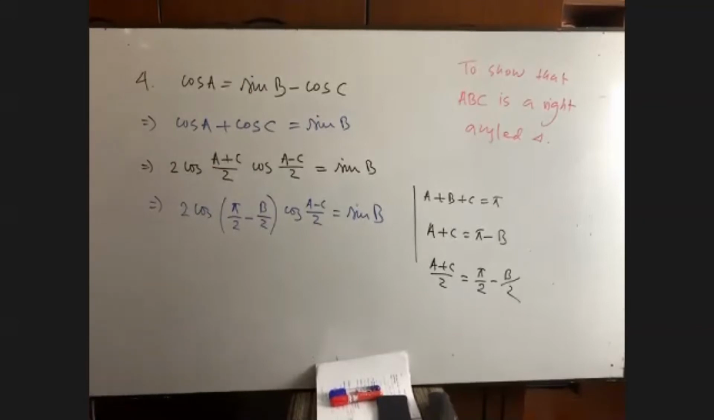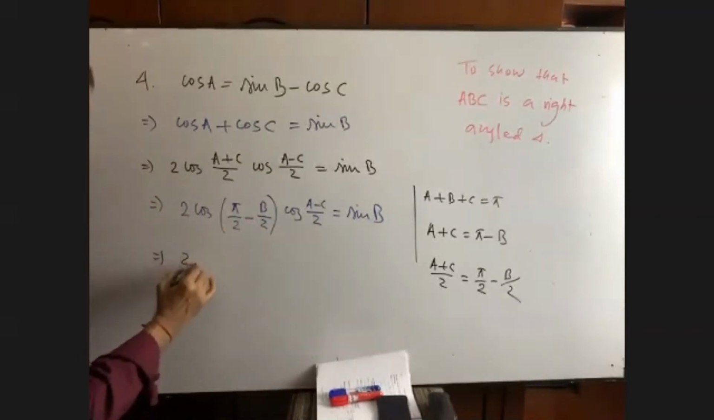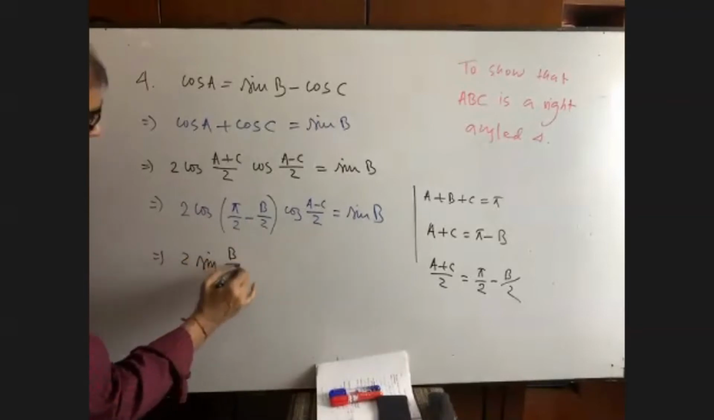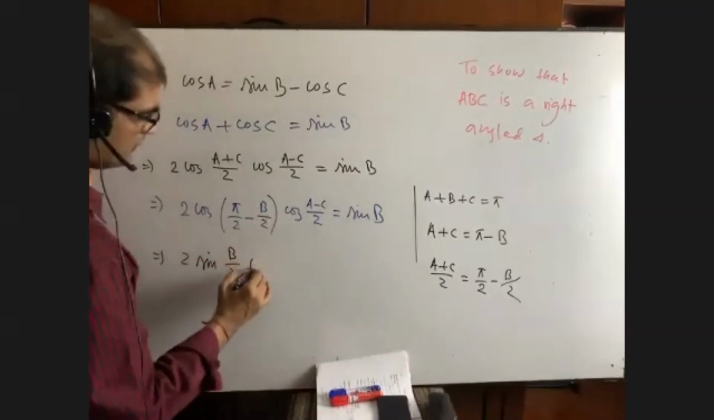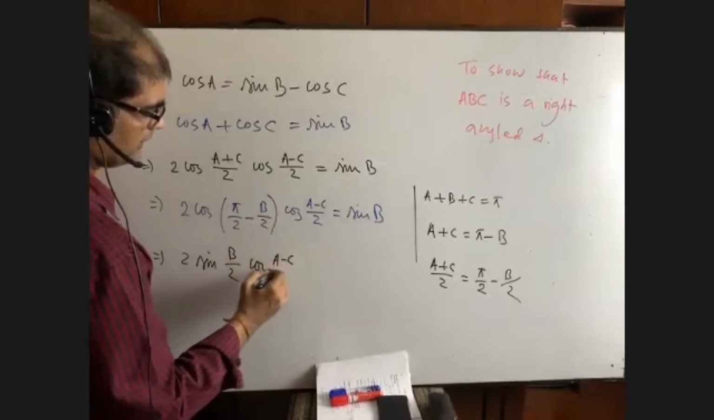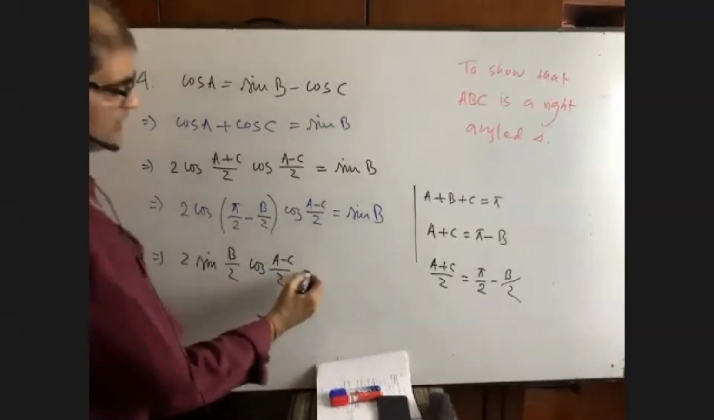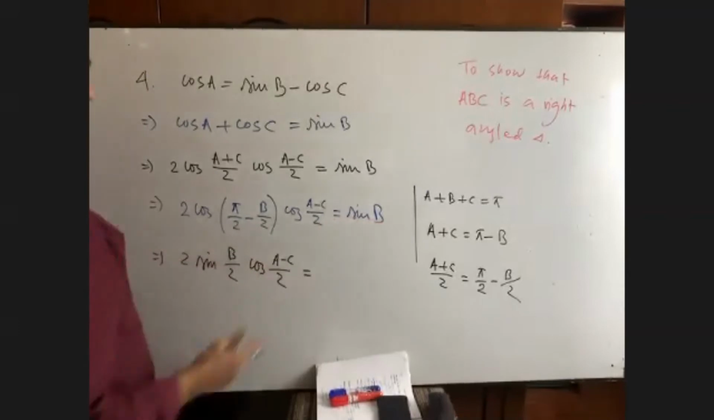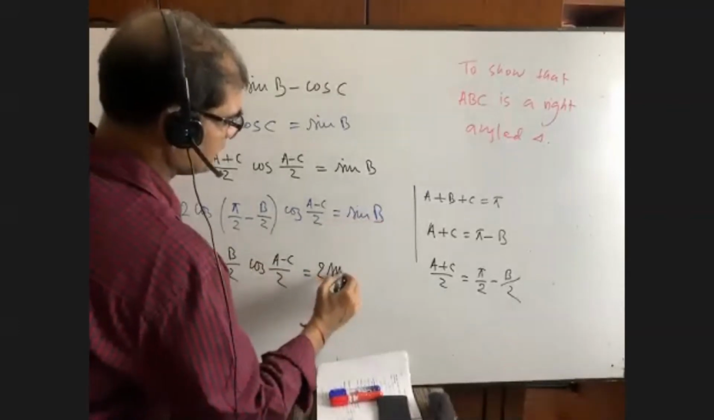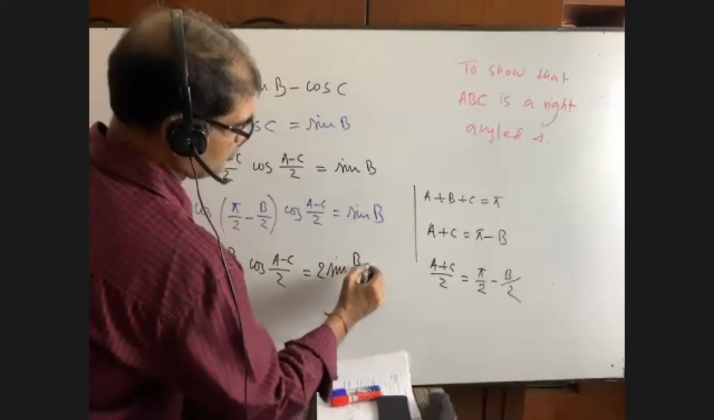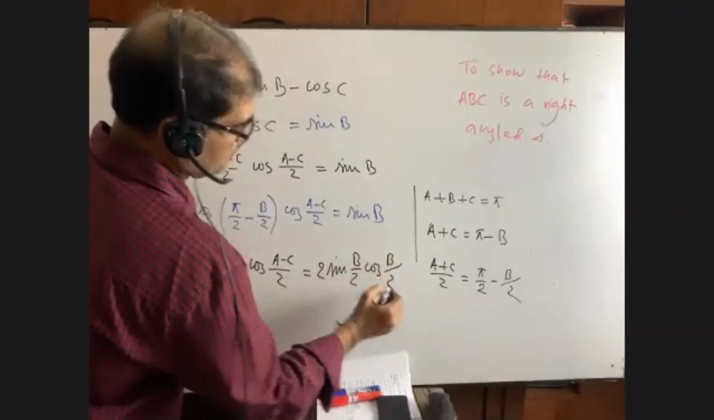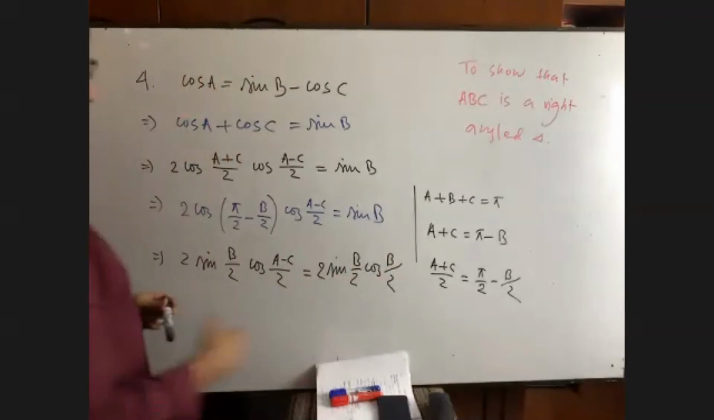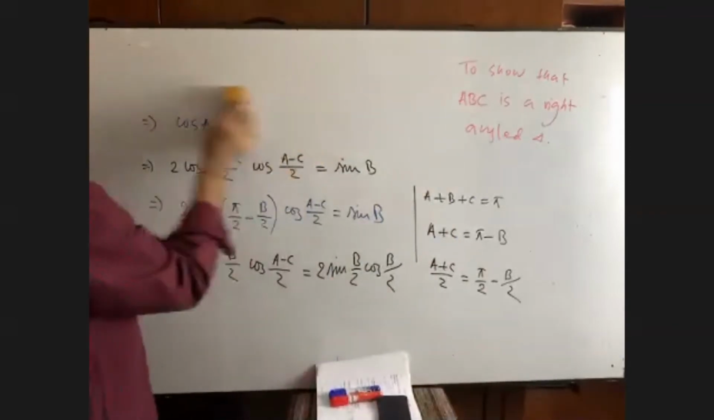Yeah, am I right? Now you see here we are getting what we are getting here. Can you please tell me? 2 sine B by 2, right? Here it is cosine A minus C by 2. Now please see all our angles have been divided. Now sine theta equals to what? 2 sine theta by 2, then cosine theta by 2. Please talk to me. Yes, sir. Now you see